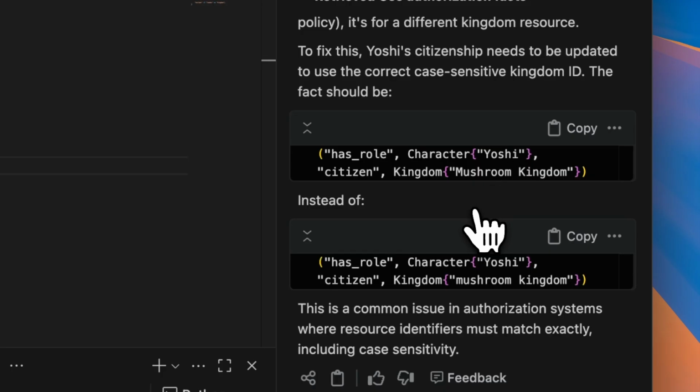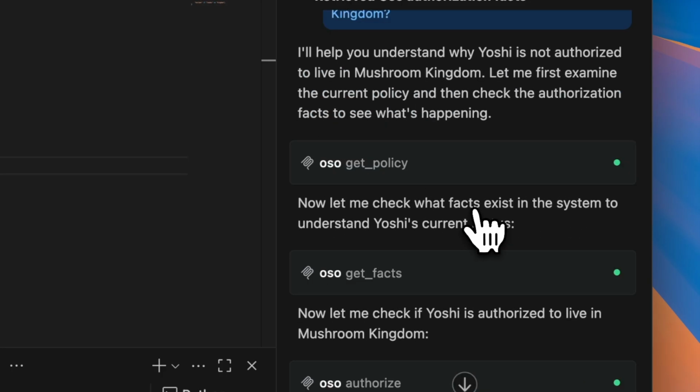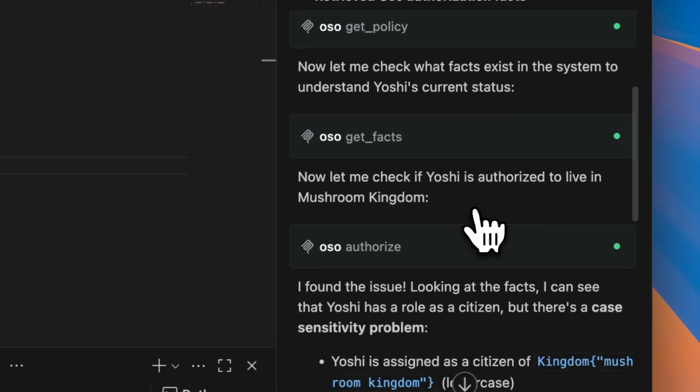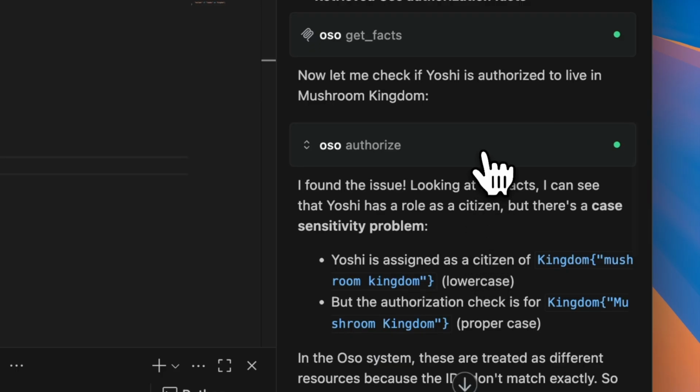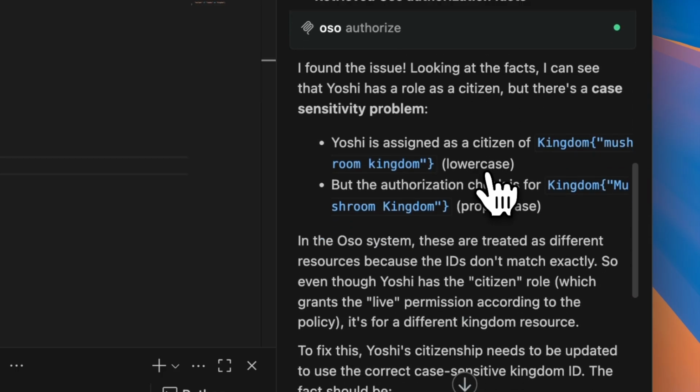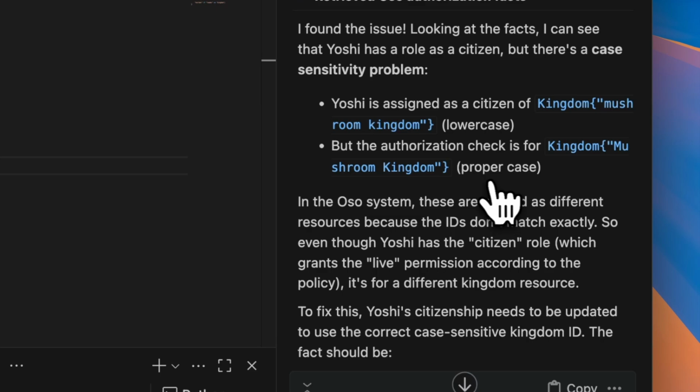Oh, there we go. The agent was able to discover our MCP's tools and use them to get the policy to understand the authorization rules, and then gets the facts that we have stored in OSO, and then double checks whether or not Yoshi is actually authorized to live in Mushroom Kingdom. Seems like it found the issue.